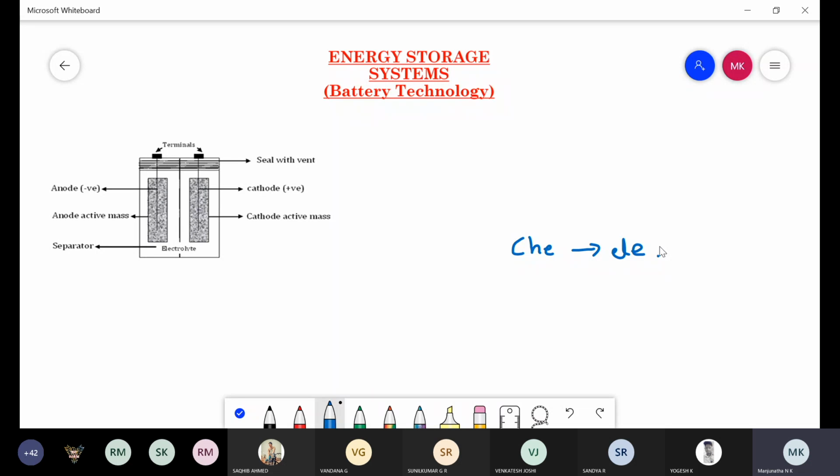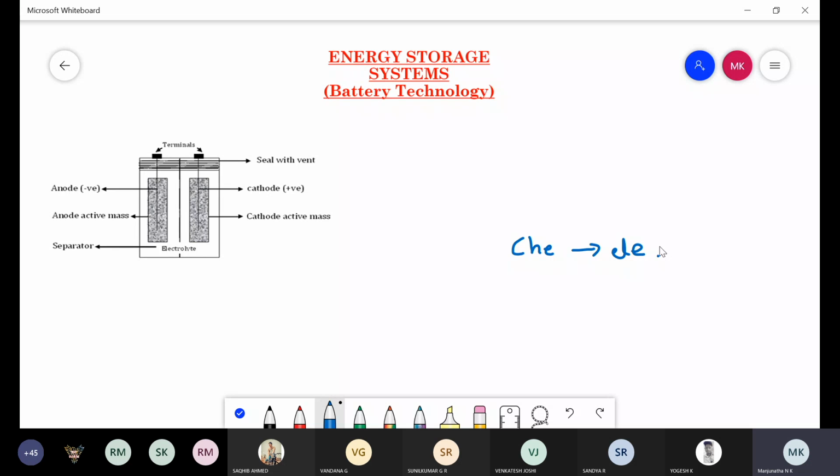Or in another way, batteries are also defined as devices made by using three basic components, an anode, a cathode and an electrolyte, in which chemical energy is converted into electrical energy through a redox reaction.